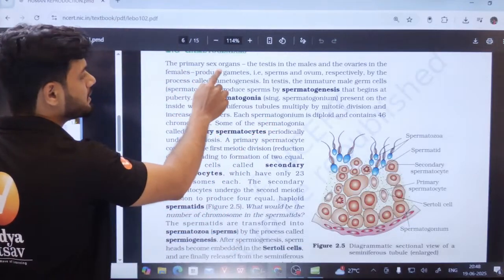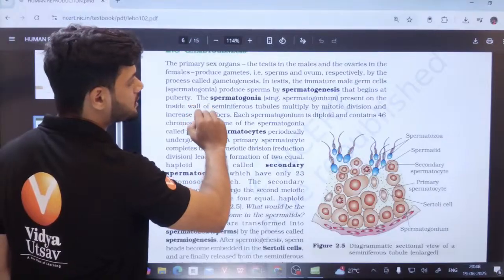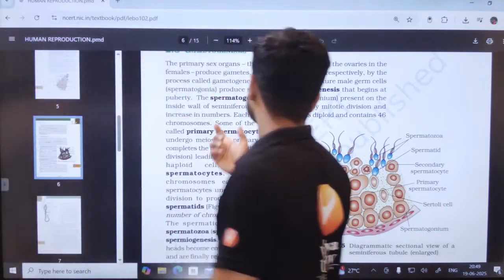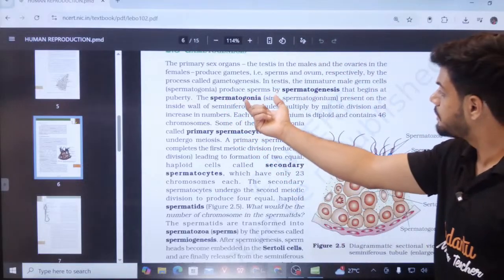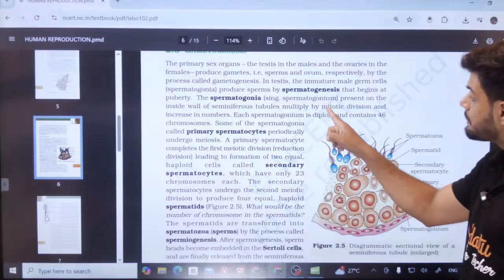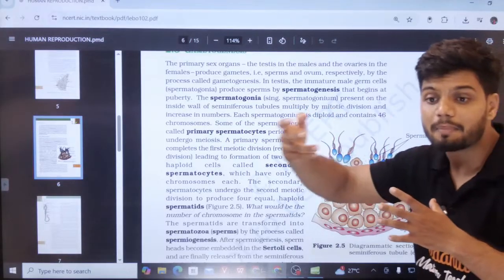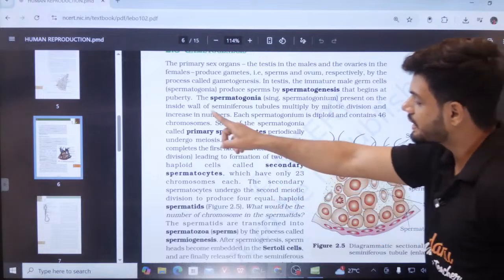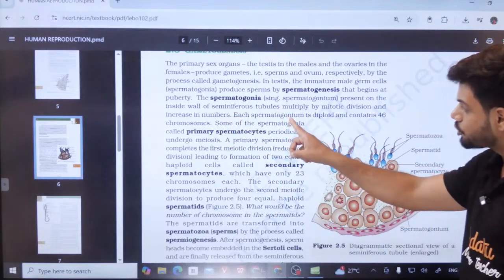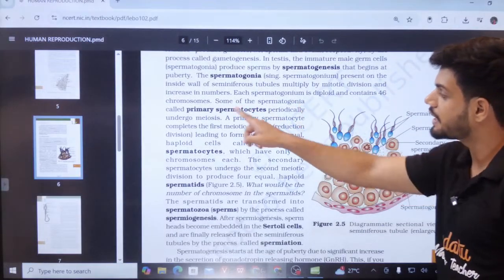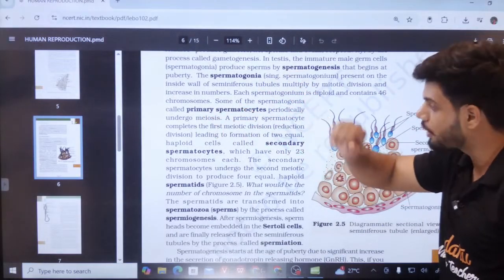The primary sex organ is the testis. I told you always, spermatogenesis begins at puberty. The spermatogonia, the male germ cells present on the inside of the wall of the seminiferous tubule, multiply by mitosis and increase in number. Each spermatogonium is diploid and contains 46 chromosomes. Some of the spermatogonia are called primary spermatocytes, diploid again.